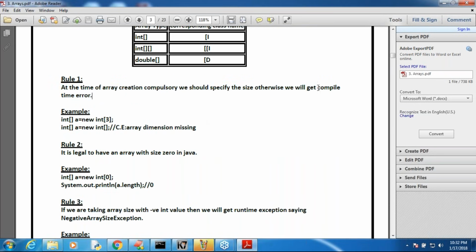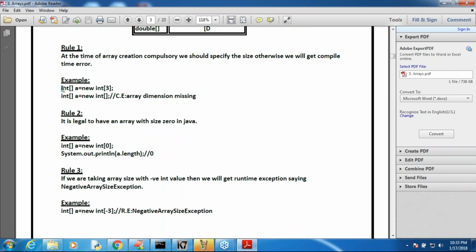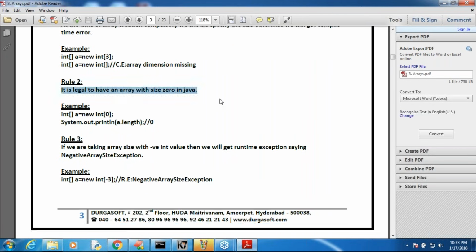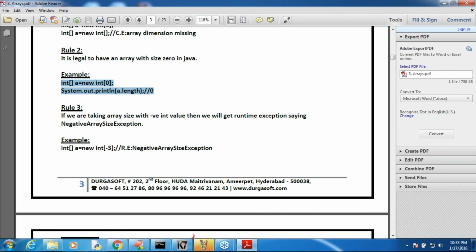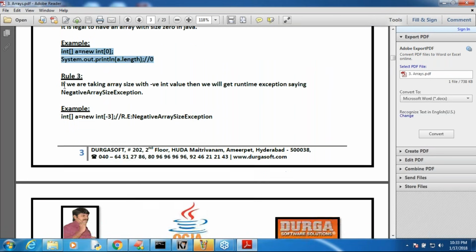Next, rule 1. At the time of array creation, we should compulsorily specify the size, otherwise we will get a compile time error. Next, this one is valid, but this one is invalid. What is the reason? The size is not specified. It is legal to have an array with size 0 in Java. If we take an array size as a negative int value, then we will get a runtime exception saying NegativeArraySizeException.